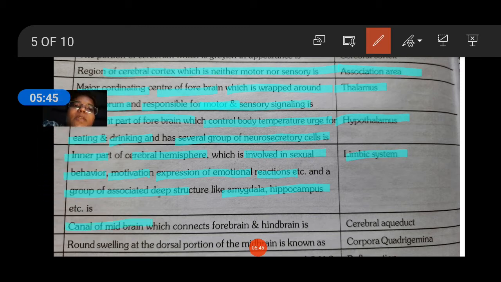The canal of the midbrain which connects forebrain and midbrain is the cerebral aqueduct. The round swellings on the dorsal portion of the midbrain are known as corpora quadrigemina.